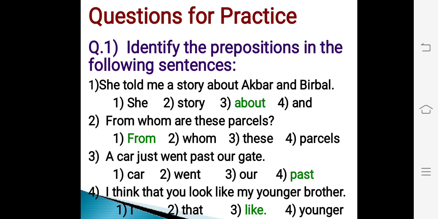Next sentence. I think that you look like my younger brother. And options are I, that, like, younger. Out of these four options, option number 3, that is like, is a preposition used in this sentence. Hence, the correct answer is option number 3.